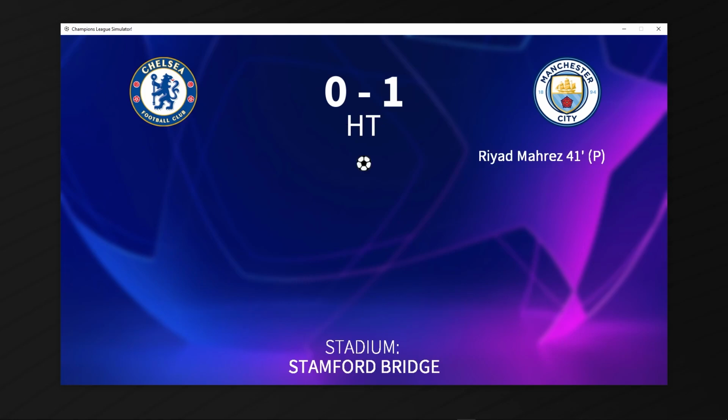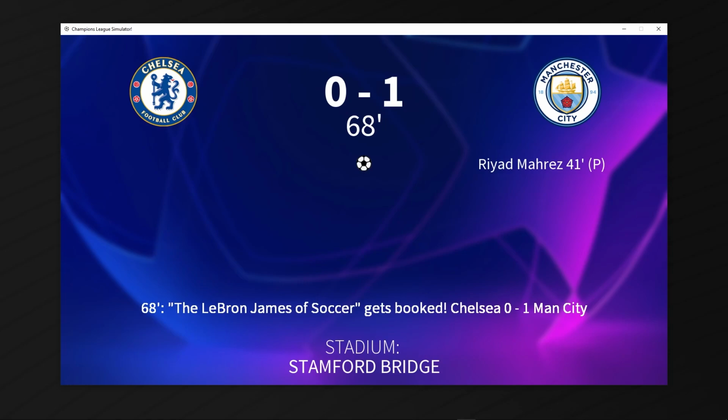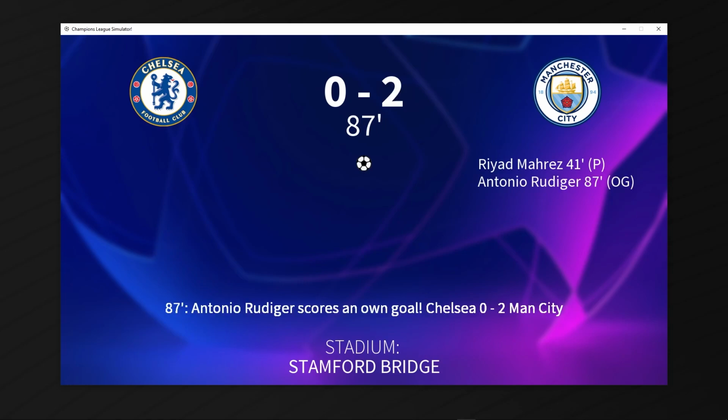Halftime, Manchester City lead 1-0, and it's 4-3 on aggregate for the Blues, albeit the darker ones. The LeBron James of soccer gets booked right before the 69th minute. Can we see a late winner from City? Yes, we can! Well, not really a winner, but a late tying goal, as Antonio Rudiger scores an own goal against his team, and it is 4-4 on aggregate.